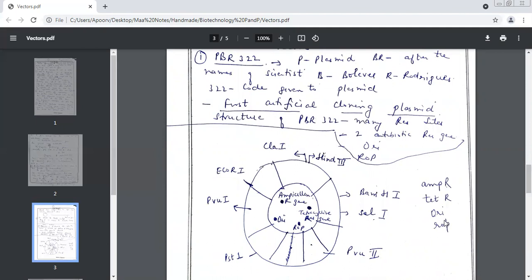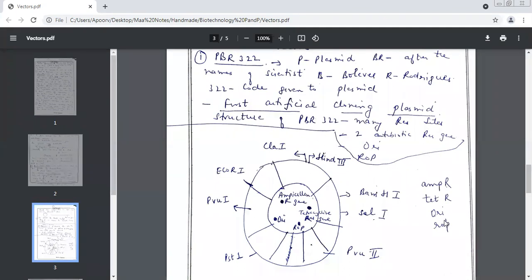Scientists. B stands for? Bolivar. Good. And R stands for? Rodriguez. And this number 322 is what? Code name. This is the code which is given to the plasmid.